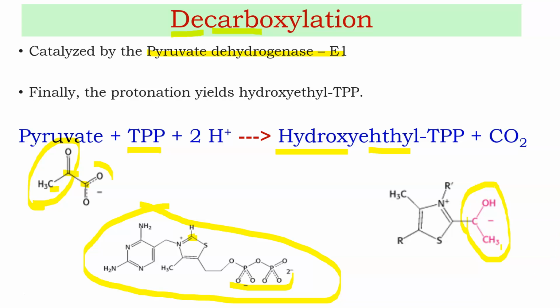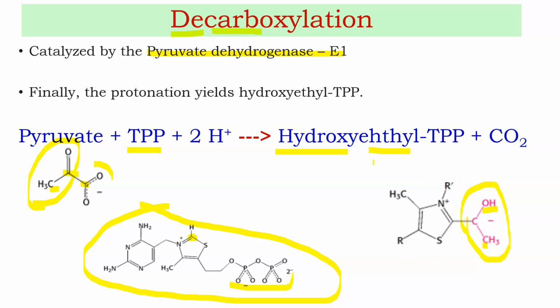Why is it called hydroxyethyl? Because two carbons are there, CH3 CH2 is nothing but an ethyl group. Because there is a hydroxyl group, it is called hydroxy. There are two carbons, that is why it is called ethyl. Hydroxyethyl is attached to TPP. This entire molecule is thiamine pyrophosphate.